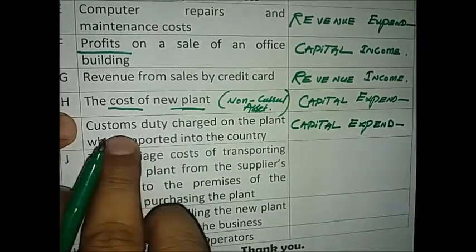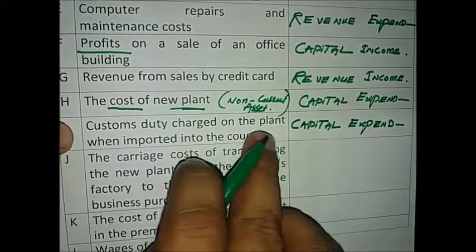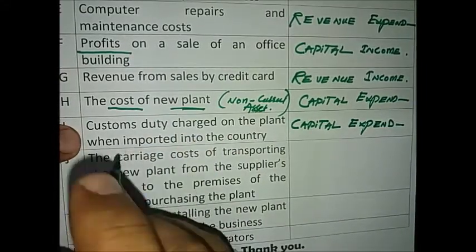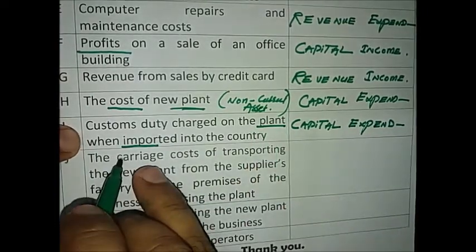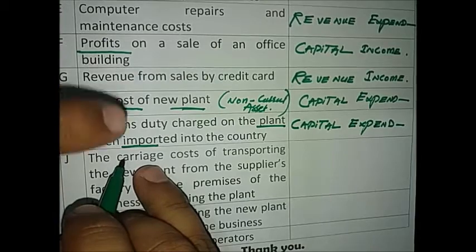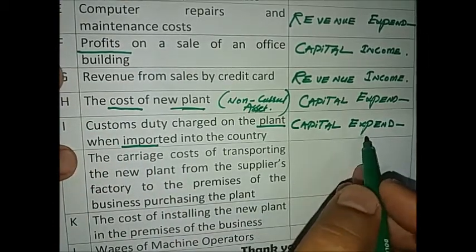Why? Because the customs duty will be added to the cost of the imported non-current asset.